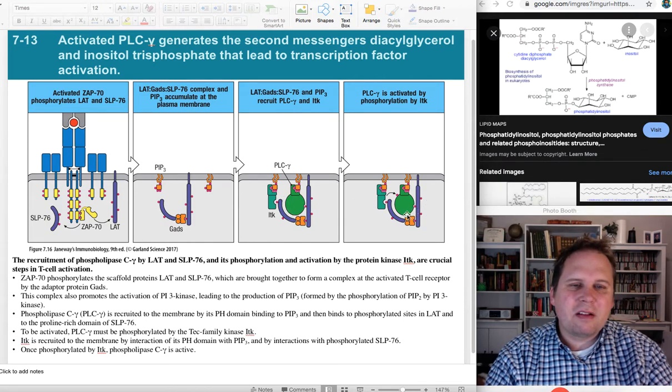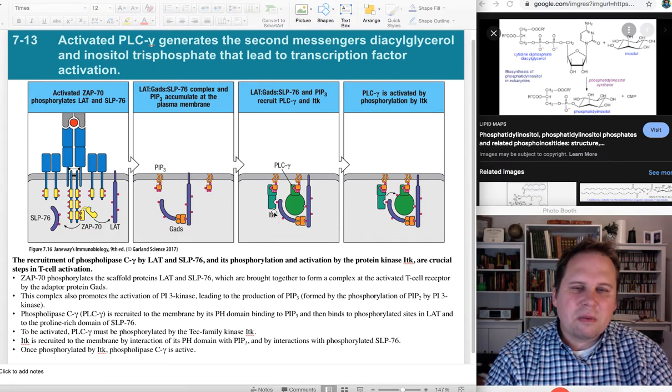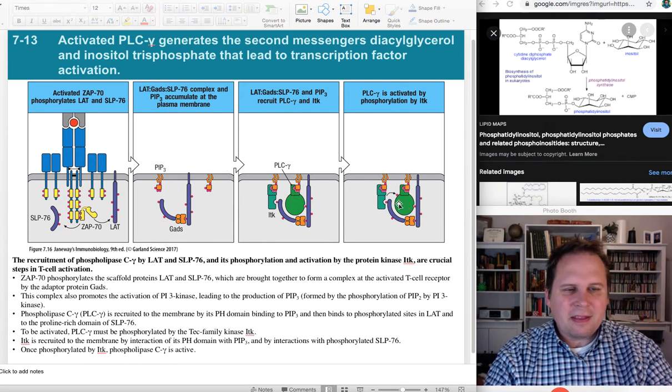But it's still off because it needs a little help from ITK, one of the protein kinases that can do this. And so ITK comes in riding another PIP3 molecule, and it's going to bind to a phosphate on SLP76, our little hot dog, and it's going to transfer a phosphate to, boop, the back of PLC gamma. And that's just like, tag, now you're it.